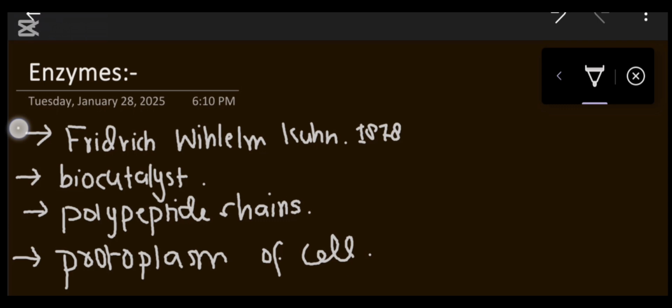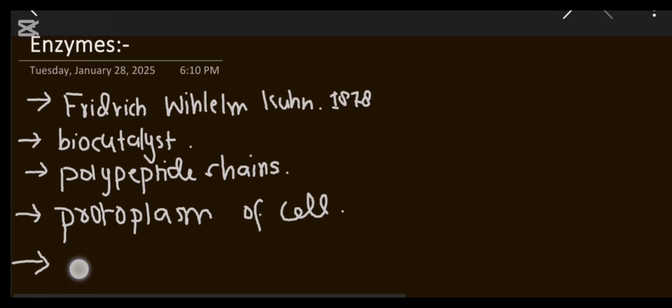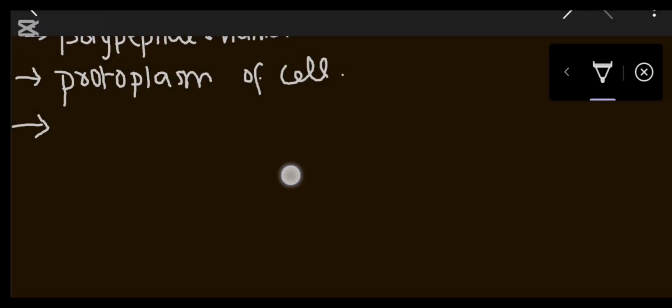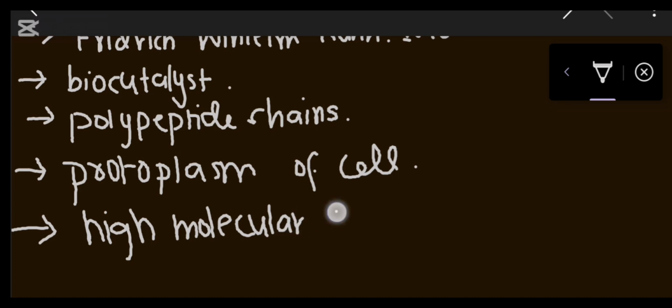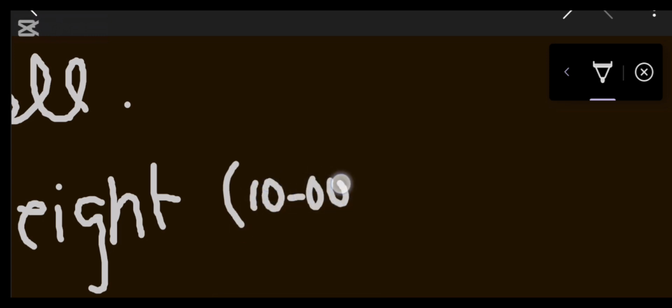Another point: enzymes have high molecular weight, and this weight has a range from 10,000 to 1 million.